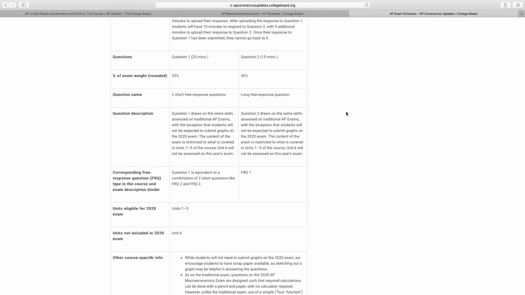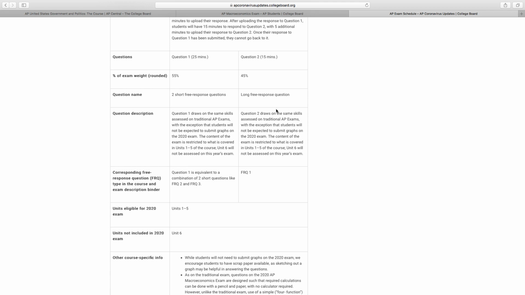The content of the exam is restricted to what is covered in Units 1 through 5 of the course, not Unit 6. Unit 6 is a lot of that Forex stuff. Question 2 draws on the same skills assessed on traditional AP exams, with the exception that students will not be expected to submit graphs on the 2020 exam. So again, you're just not drawing graphs.